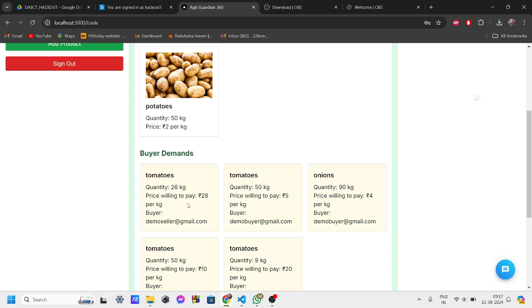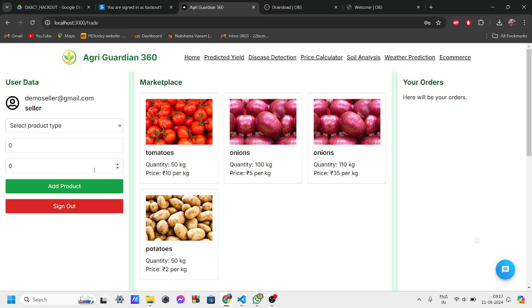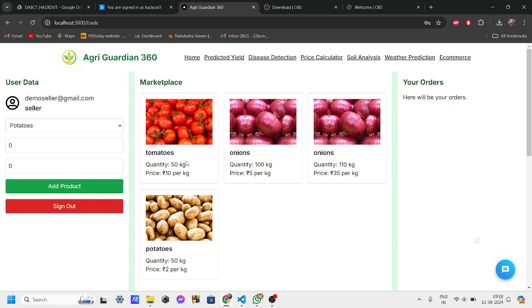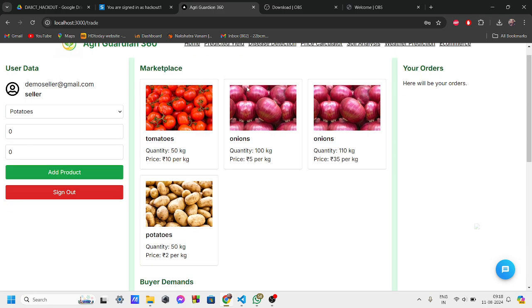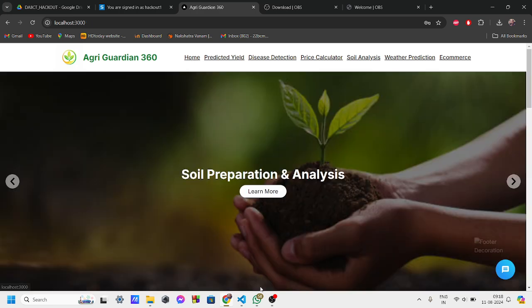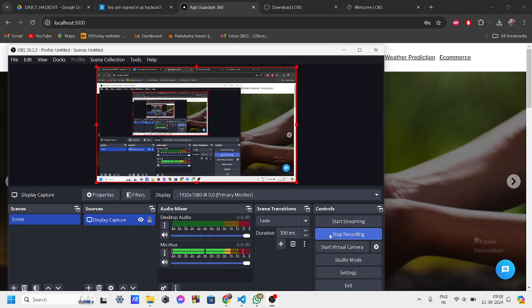Now this is the homepage for the seller where we have previously added the demand of tomatoes. Now the seller also has something to offer, for example potatoes, and then we will add price and quantity. This whole area shows us what the seller has to offer. In case the seller's offers and the buyer's demands match, they can directly contact each other and get their orders fulfilled at a suitable price. So that's it. Thank you so much.